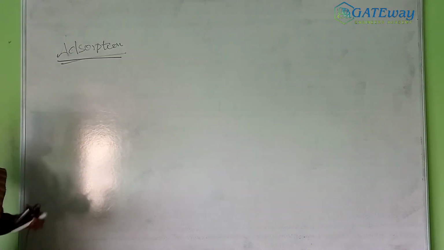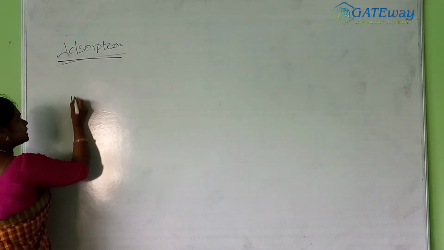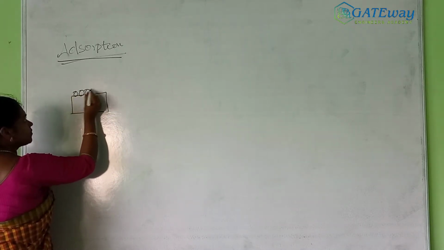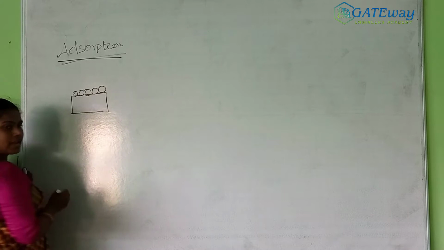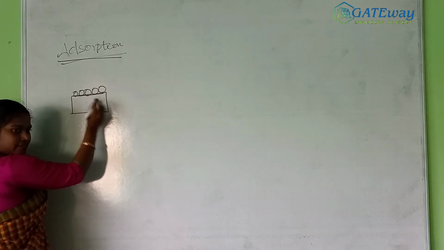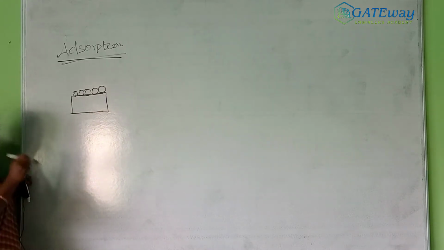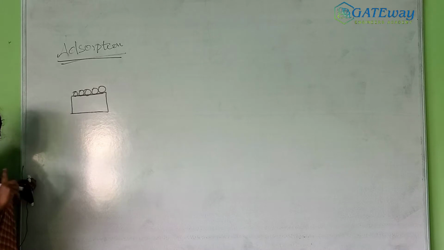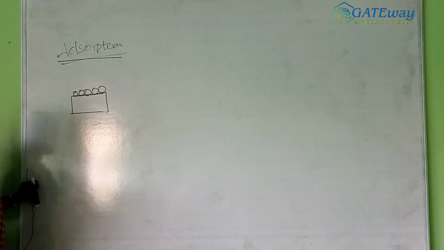Adsorption means that a particle is adsorbed on the surface. So this is the surface, the surface layer, where the particles collect. In this process of adsorption, there are two main parts: one is the adsorbate, the other is the adsorbent, right?